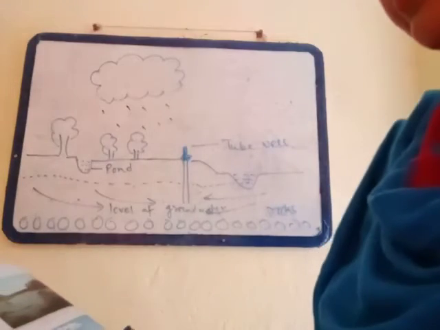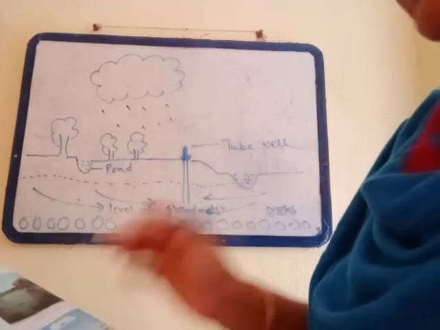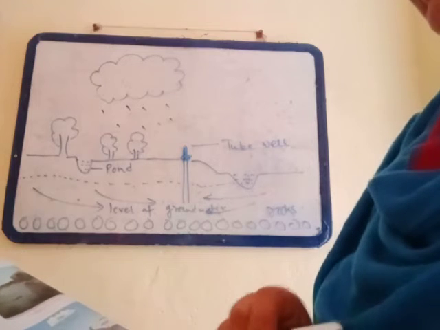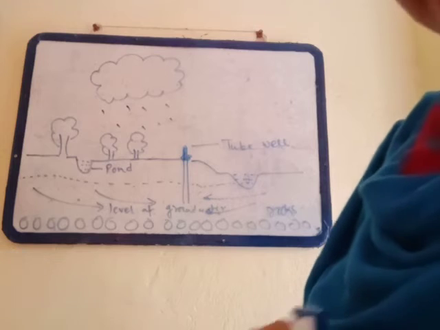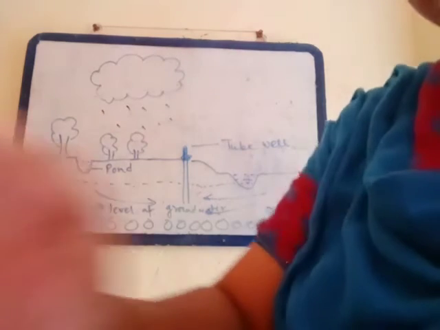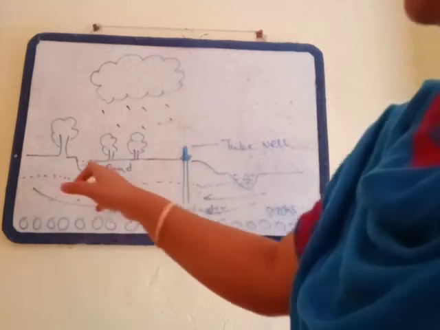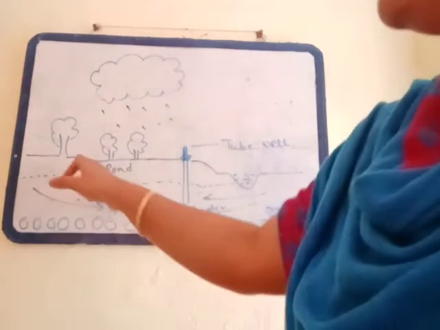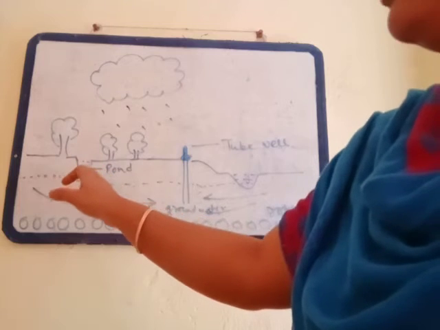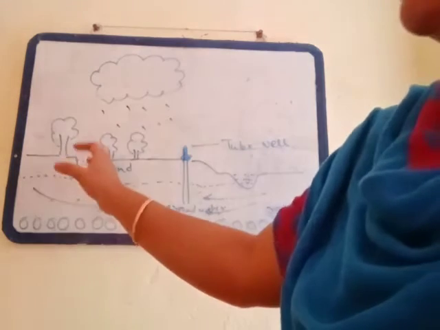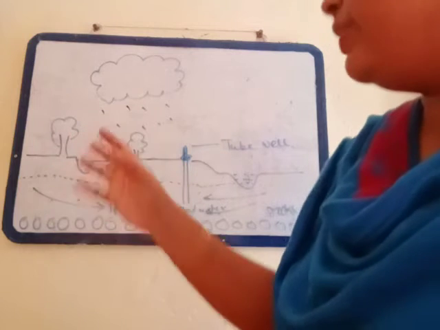Now, more water is added to this pool by seepage from nearby streams, rivers, lakes and ponds. That means you see here it is a pond. The pond has water, and through this portion we get a big amount of water, and the soil has pores.